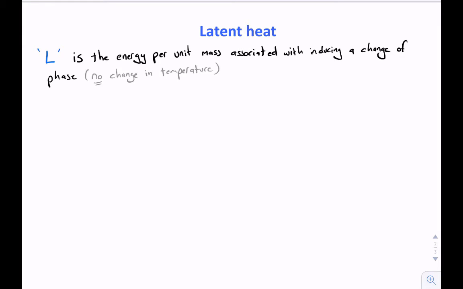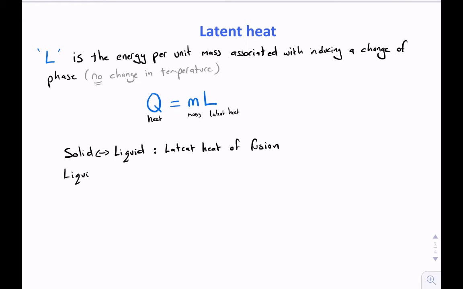And the heat, which you can think of as energy, being pushed into the system, is being used to transform the liquid water into vapor, steam. The amount of heat we need to drive such a phase transformation is called the latent heat. We can write that heat, Q, equals mass M times the latent heat L. The value L is different for each transformation. The latent heat of fusion is for a solid-liquid transformation. The latent heat of vaporization is for a liquid-gas transformation.